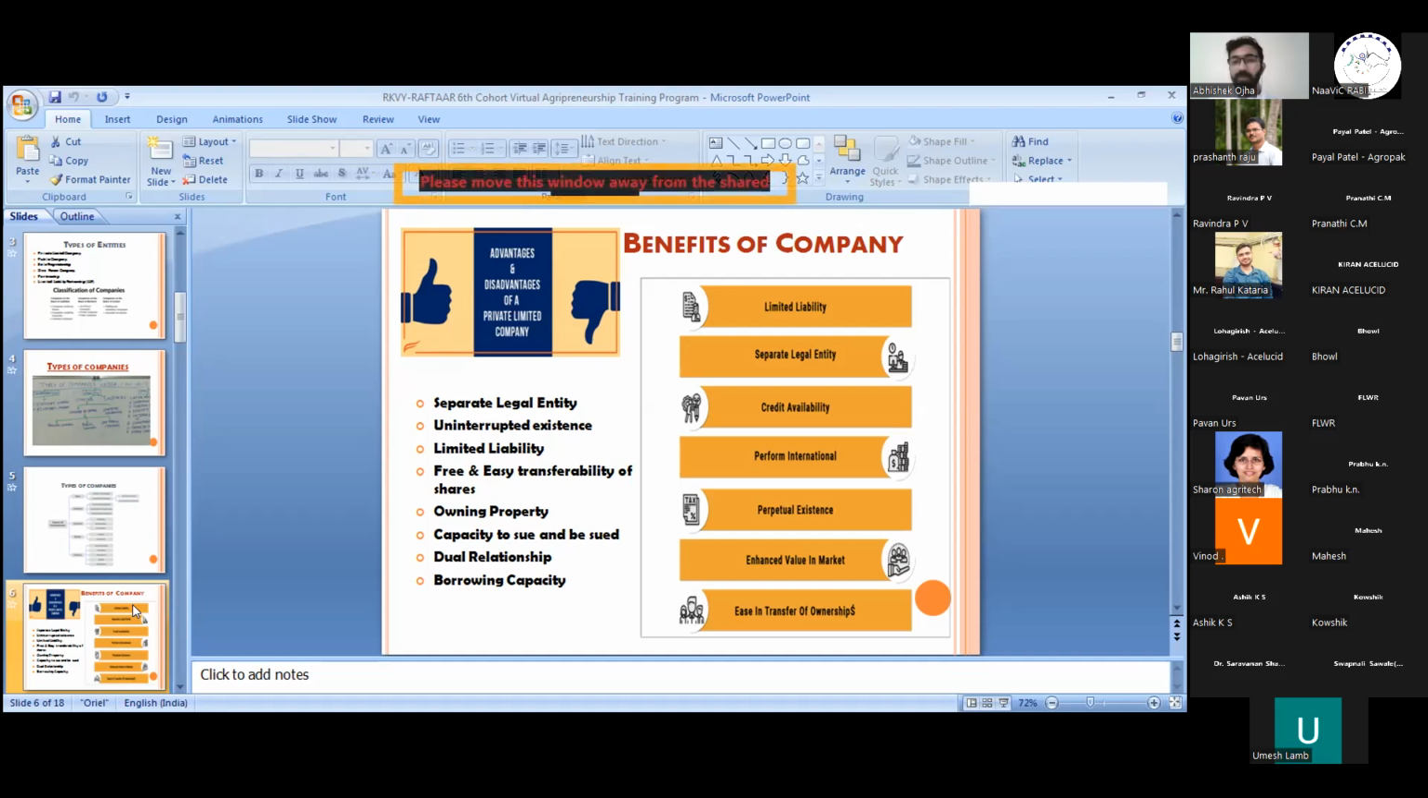Owning property means that the company can hold the property in its own name, because it has a separate legal entity as an artificial juridical person, since the company is a juridical person in the eyes of law. It can purchase the property, it can sell the property, it can hold the property in its own name. Next is the capacity to sue and be sued.